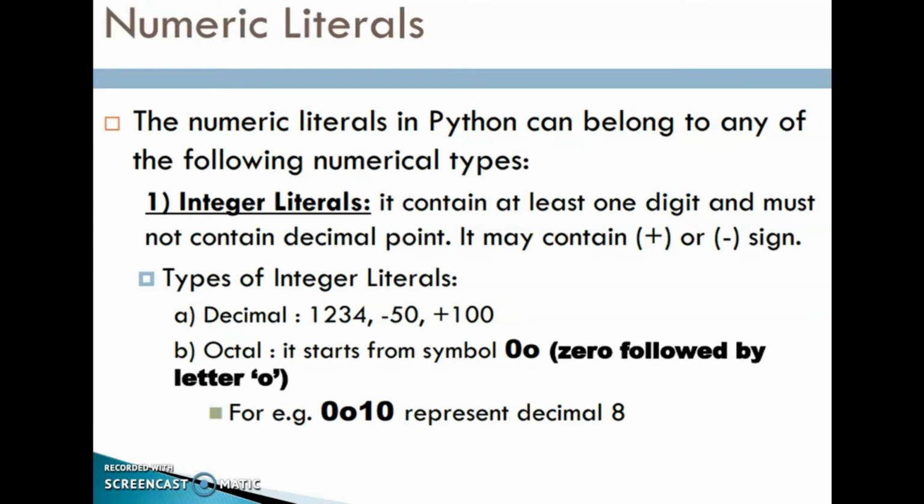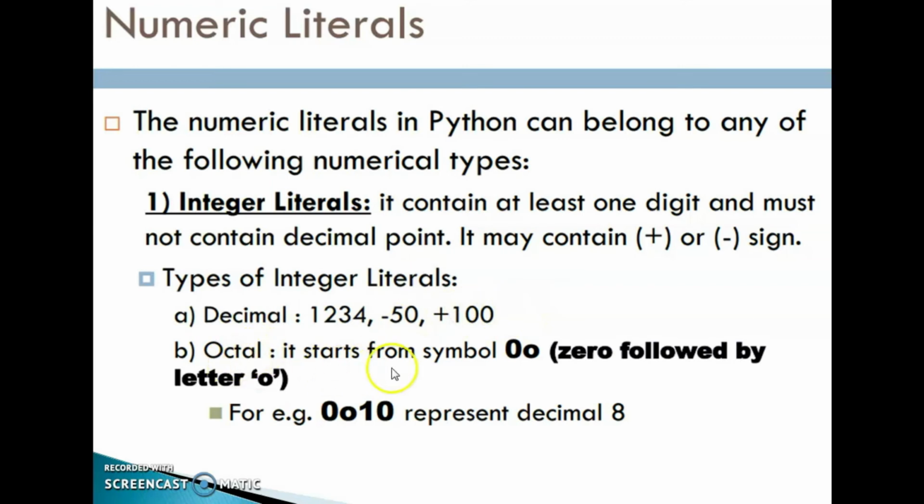The next one, numeric literals. The numeric literals in Python can belong to any of the following numerical types, that is integer literals, then floating literals. These two types. Integer literals contain at least 1 digit and must not contain a decimal point. It may contain a plus or minus sign. You know about this, different types of numeric values. Types of integer literals: decimal, that is like this, 1, 2, 3, 4, minus 50, plus 100.